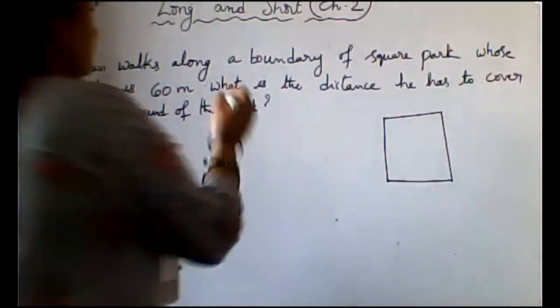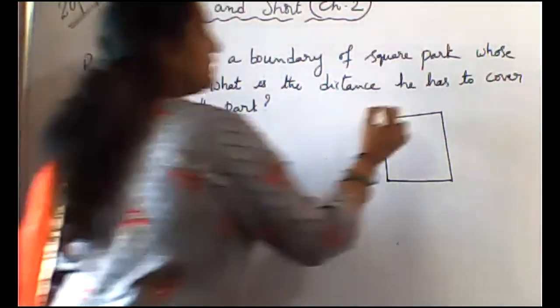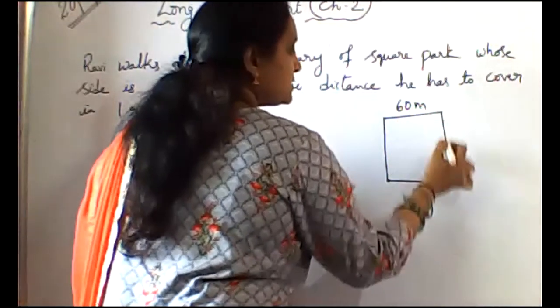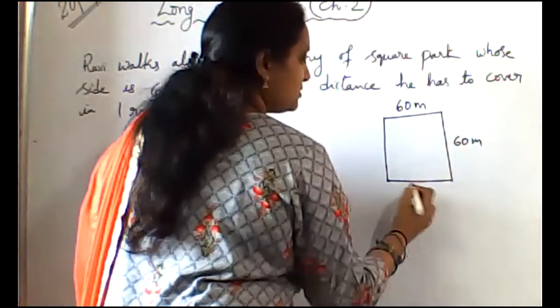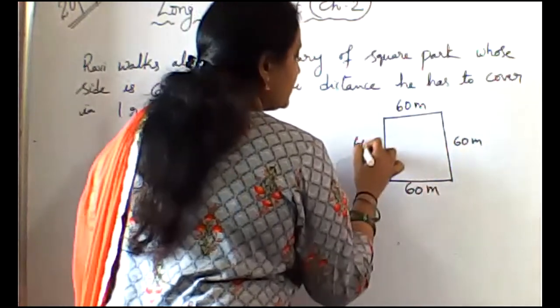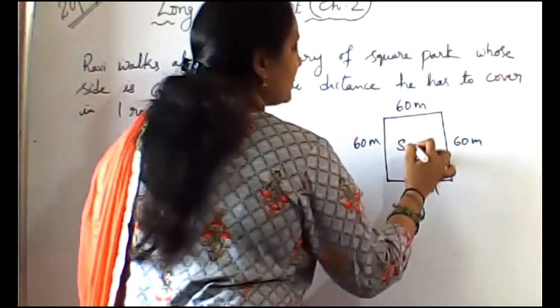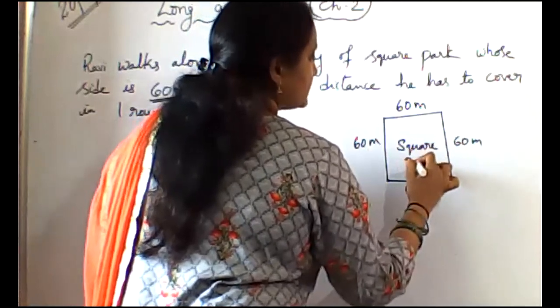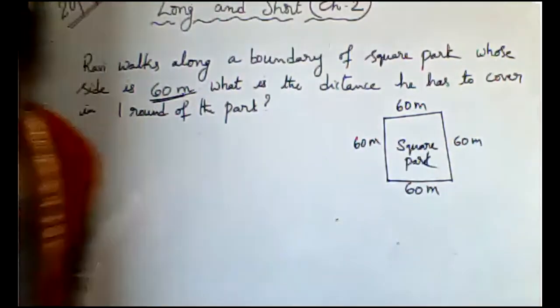Four sides are equal. So here one side is given as 60 meters. Then we will get the other sides also 60 meters. This is a square park.